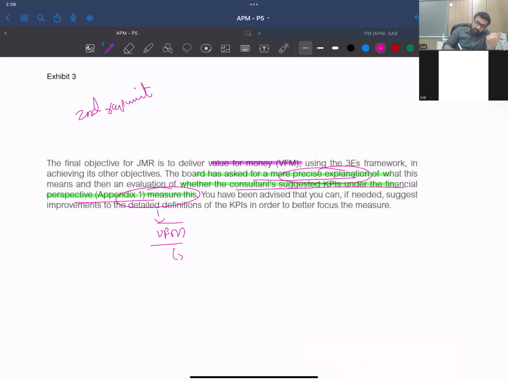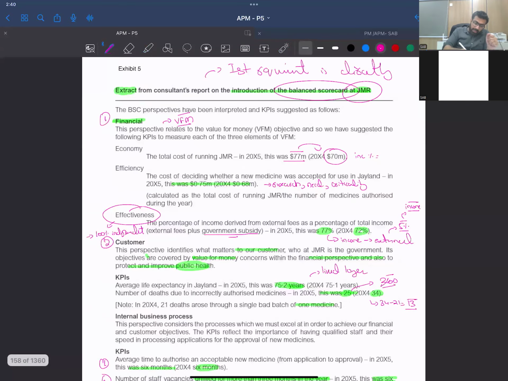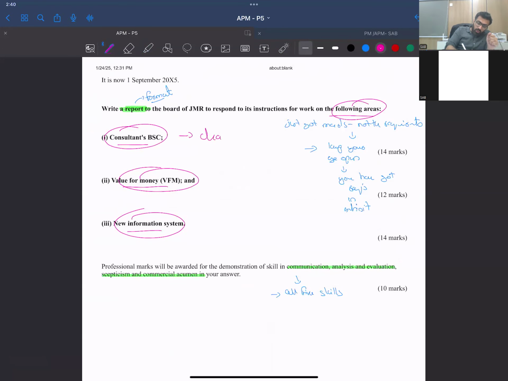So again, you have to evaluate others' work. You have been advised that, if needed, you can suggest improvements. Here you can suggest improvements and better KPIs for the measure. Improvements and other KPIs are accepted. So I guess now both of the requirements are clear, that this is totally to evaluate.